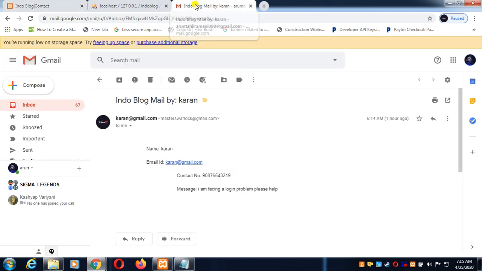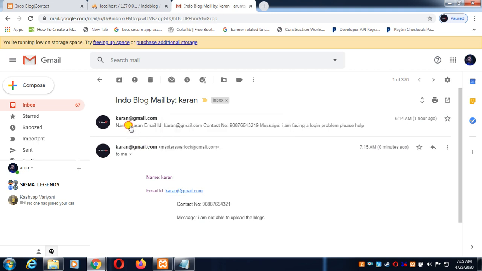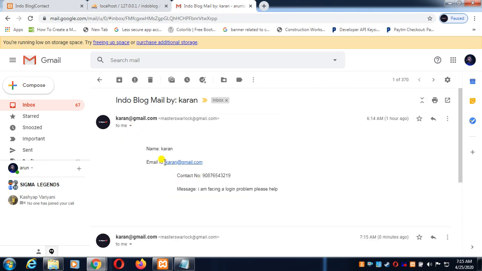Okay, so let's check the mail here. We can see that one email has come. You can see the name, email ID, contact number, and message that we filled in the form.